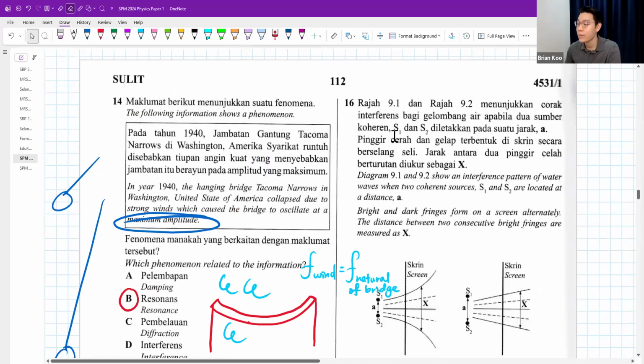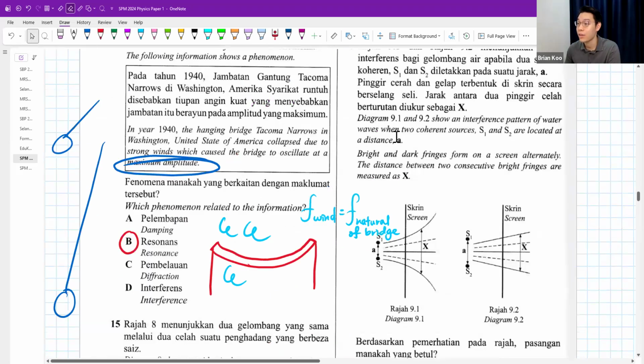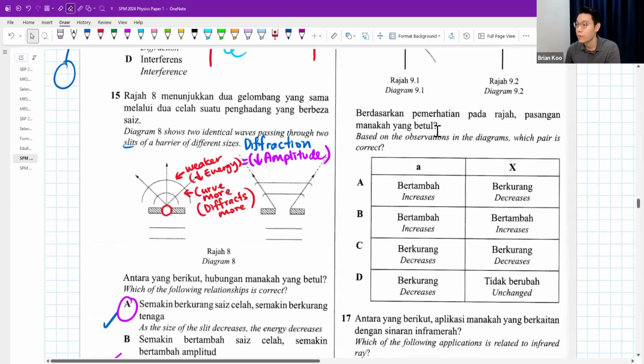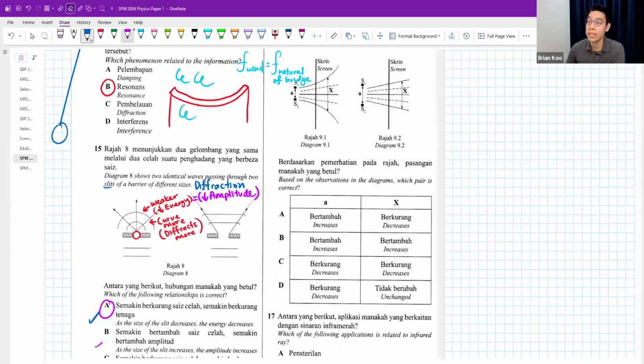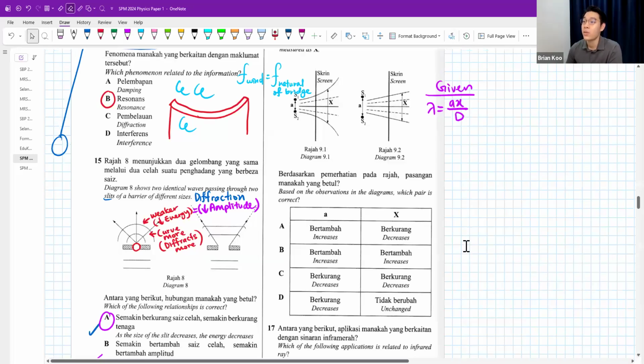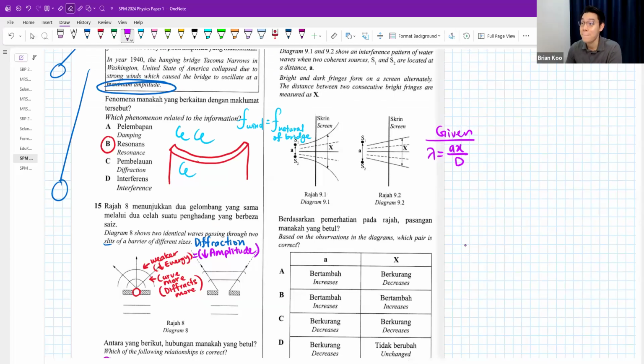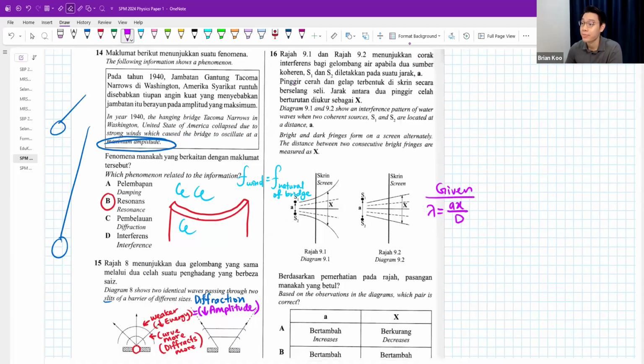Okay, number 16. Diagrams 9.1 and 9.2 show the interference wave pattern when two coherent sources are located at a distance a. Which of the following is correct? They are talking about the relationship between a and x, so we are going to use the interference formula given. Interference means overlapping of waves, by the way, or sometimes we call it superposition.